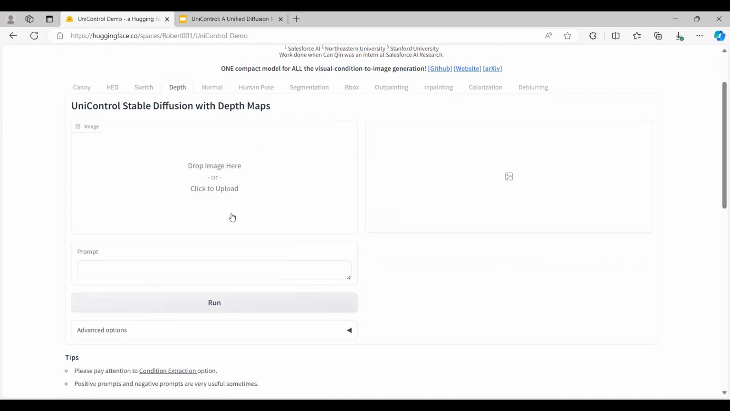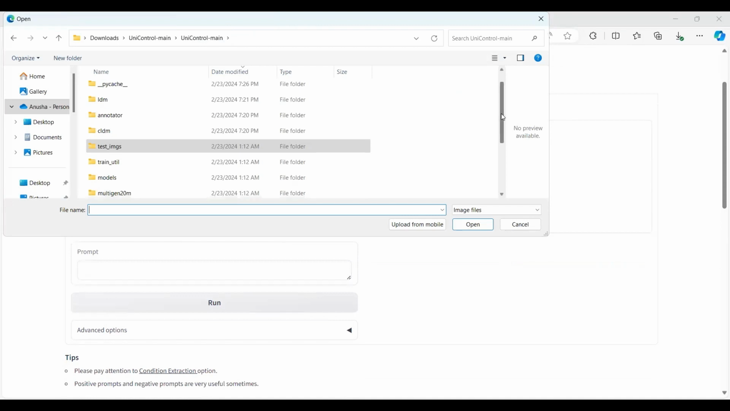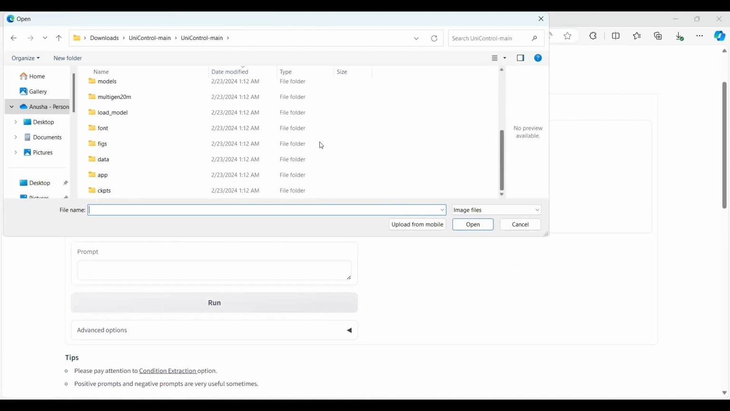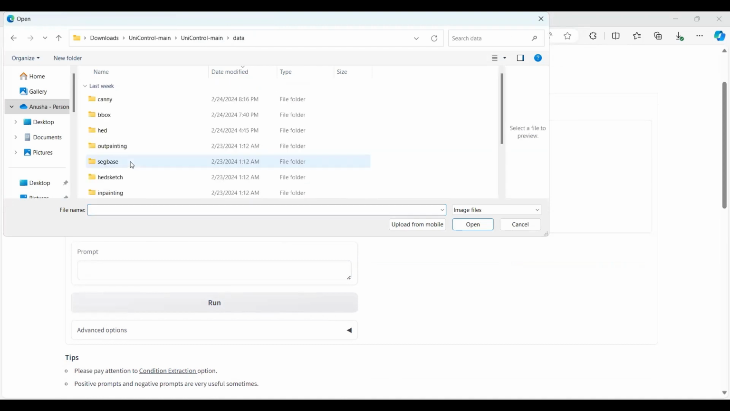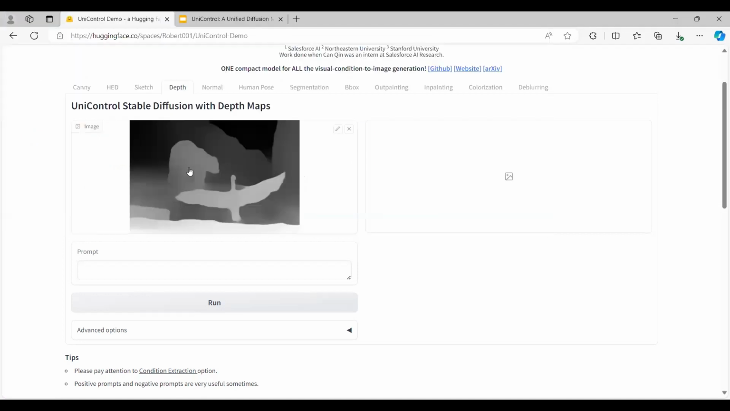Next is the depth map. I guess everyone is familiar with the depth map. So I'm going back to the data folder and then to the depth folder. Here it would have a name of 72. I'm just taking this random image, 7257. We can figure out there is one animal and one bird. Based on this, I'm giving a prompt, which is a polar bear.